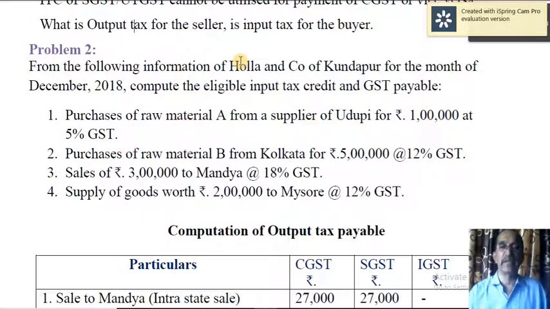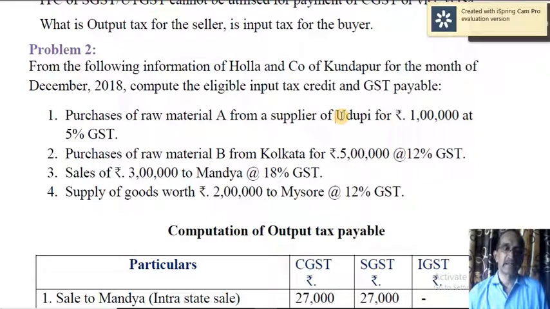From the following information of Holla and Company of Kundapur for the month of December 2018, compute the eligible input tax credit and CGST payable. So here, purchase of raw material A from a supplier of Udupi. So Holla and Company are from Kundapur, and they have purchased the raw material from supplier of Udupi. So both are within the same state.